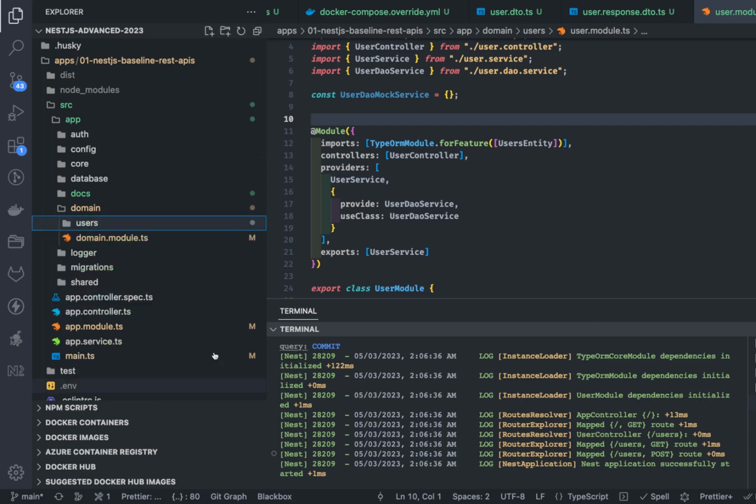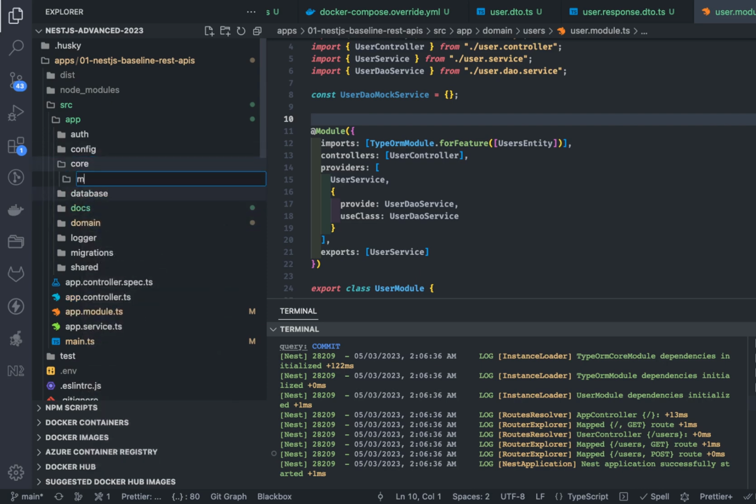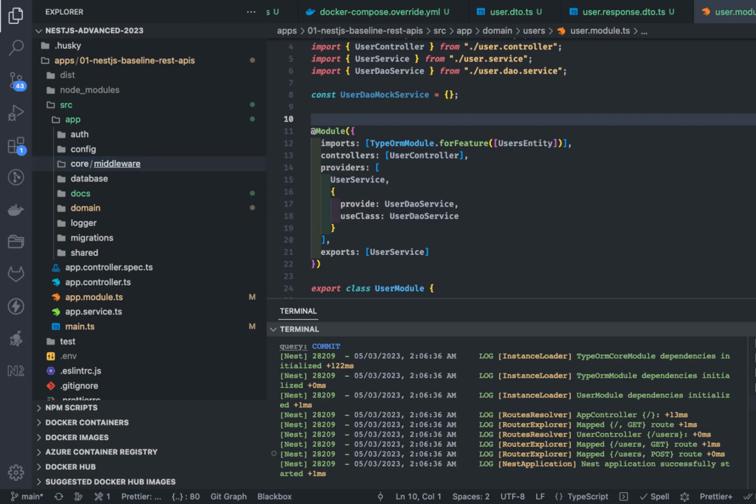So let's see how we are creating a middleware. Middlewares are really the same concept we have in Express. Middleware intercepts the request, plays with it, and allows or disallows you to go to the route handler. So here in the core, we can create all these things, core or shared. The middleware intercepts the request and you can select on which particular route you want to apply the middleware. So let's say here I'm just creating a simple log middleware.